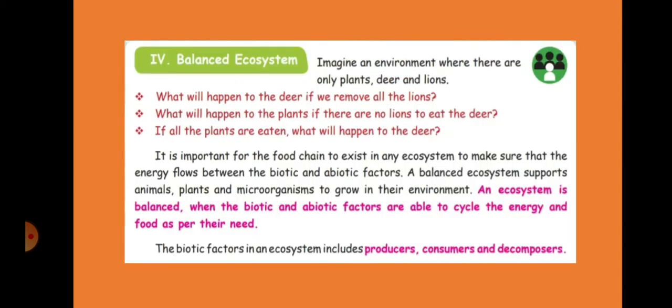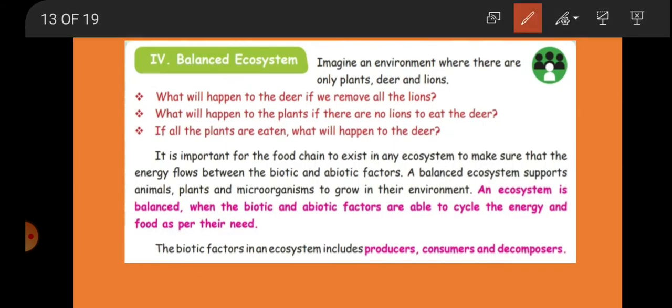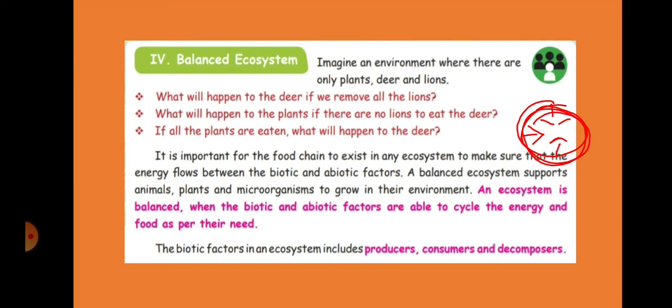There should be one cycle like this. So the deer should be less in number, lion should be less in number, plant should be less in number, so that all will grow together like this. Okay, so this is called a balanced ecosystem.